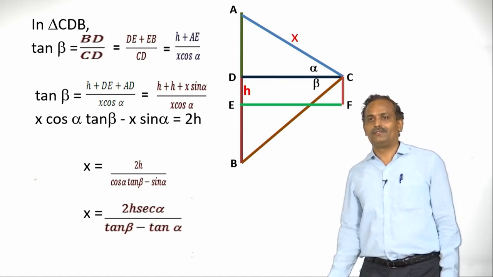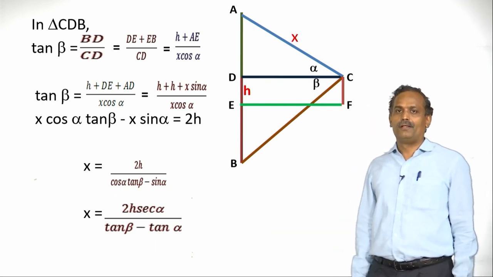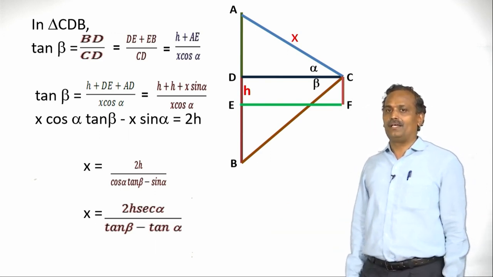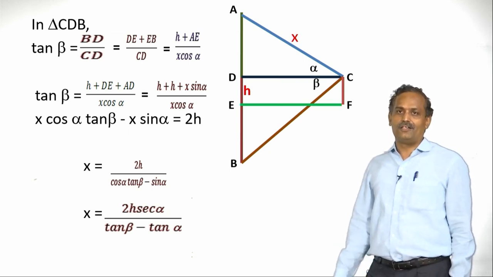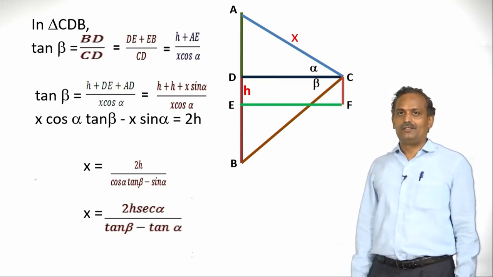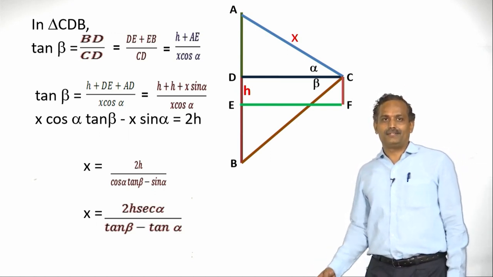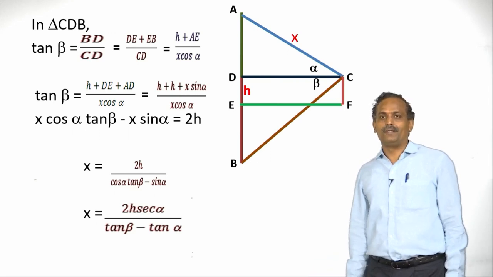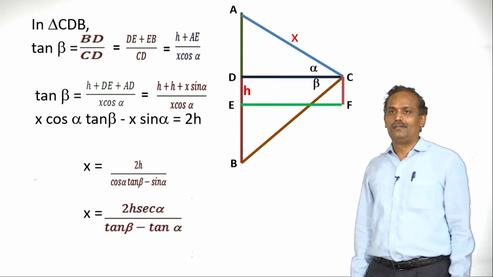Let us simplify it. 2h into secant alpha is 2h secant alpha. Cos alpha cancels with secant alpha because they are inverse functions. Now sin alpha by cos alpha is nothing but tan alpha. This is what we have to prove. Now let us continue.